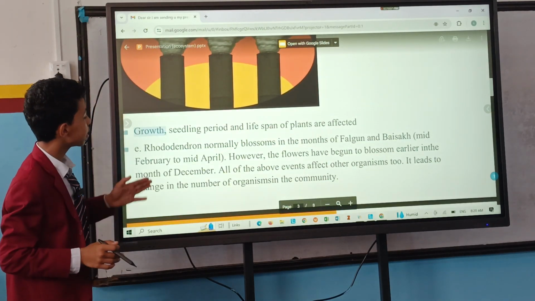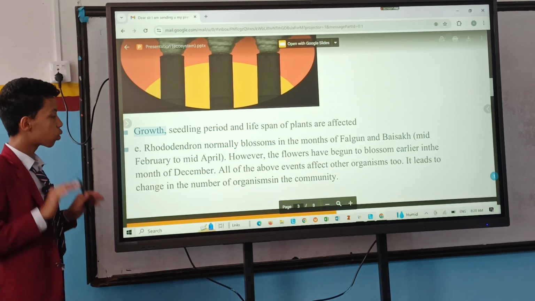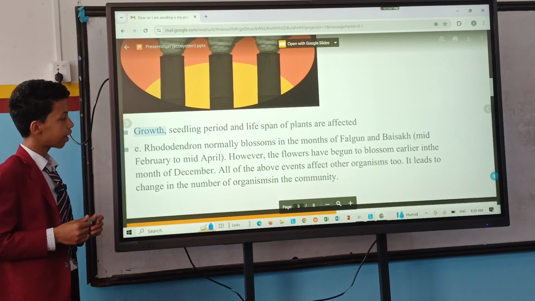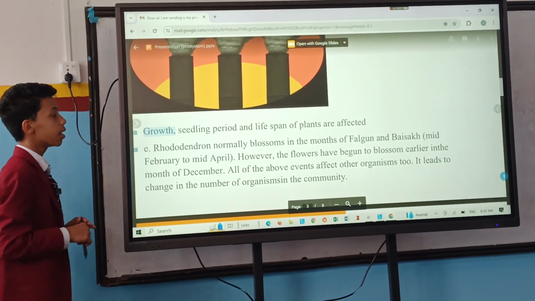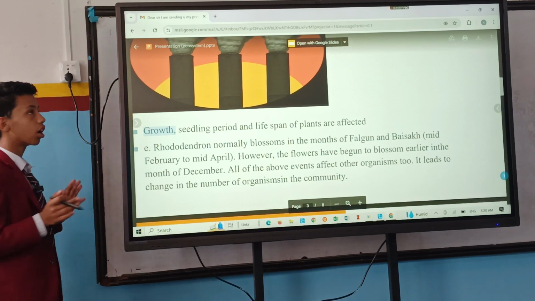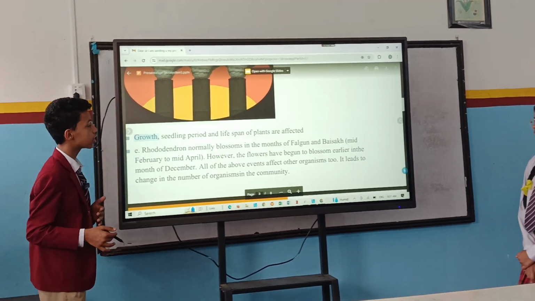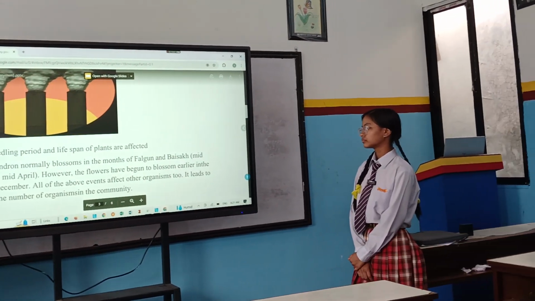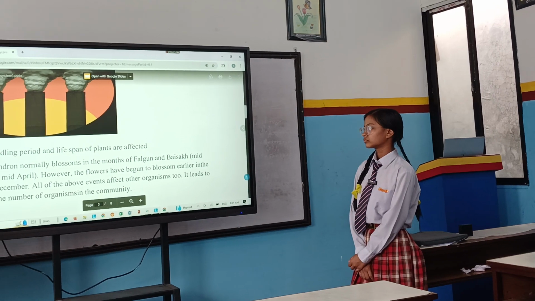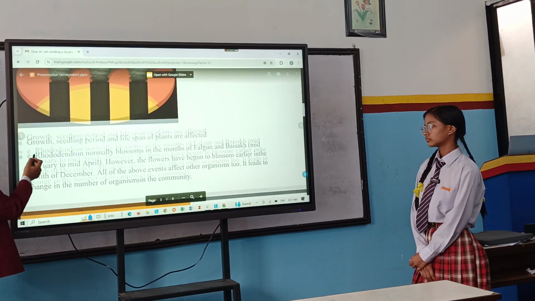Growth, seedling period, and lifespan of plants are affected. The growth of plants, seedlings of fruits or vegetables, and lifespan of plants: 200 years ago, plants lived for many thousand years, but because of global warming, the lifespan of plants is affected, and they do not live even 50 to 60 years.